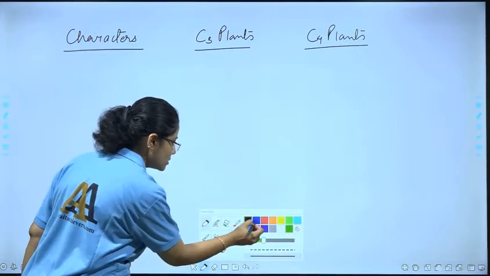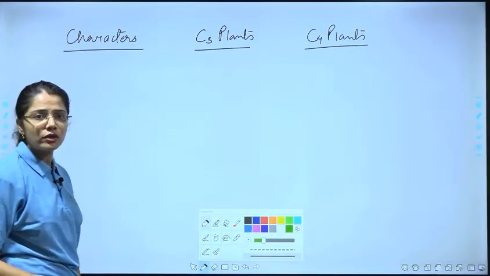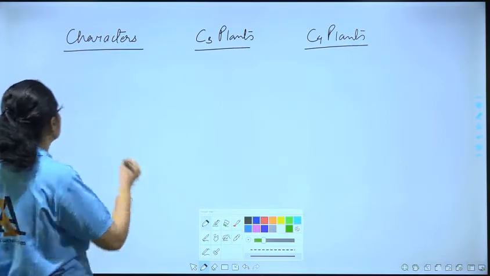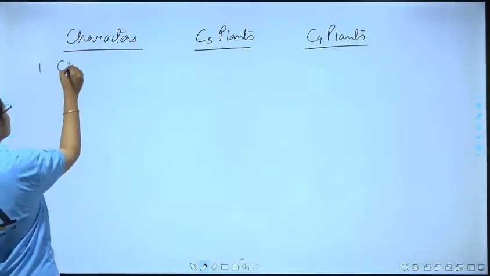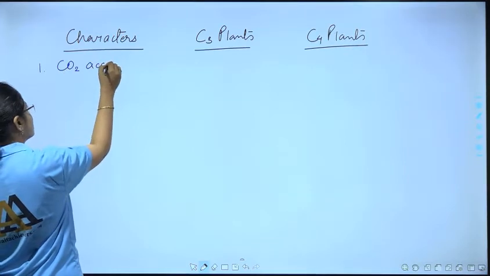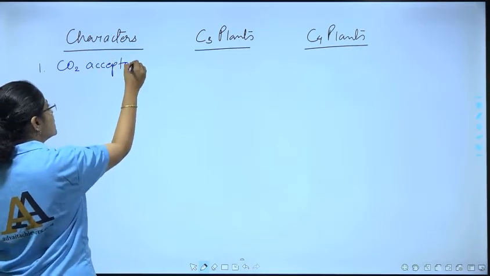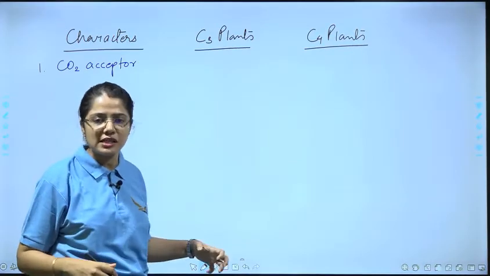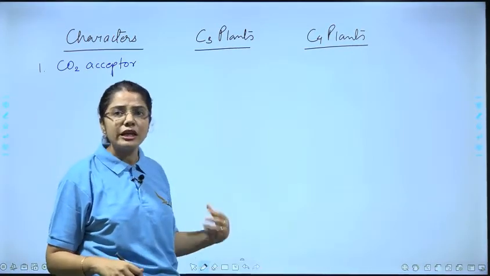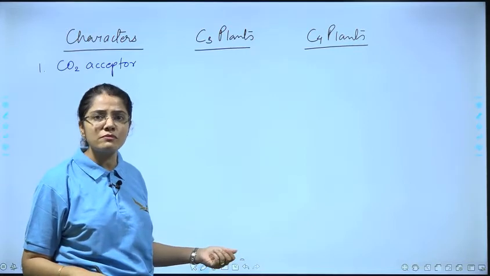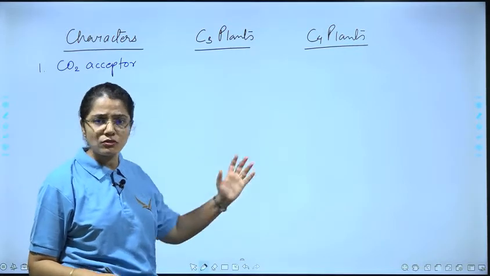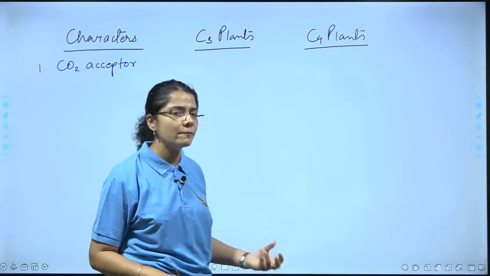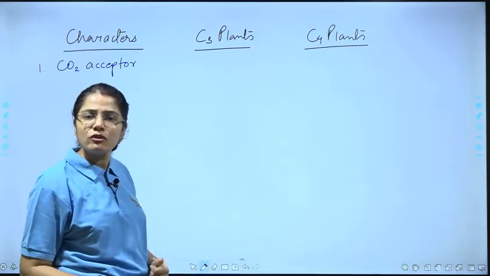Alright. So the first character that we are going to compare on is the CO2 acceptor. Children, if you are able to remember this at the end when we finish discussing, it will help you to solve many of the MCQs much faster, right? So try to remember these points very well, okay? Fine. So the carbon dioxide acceptor.